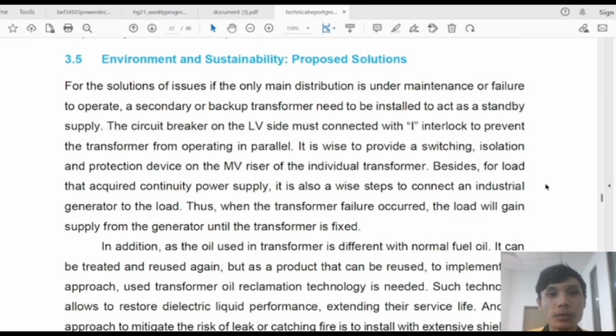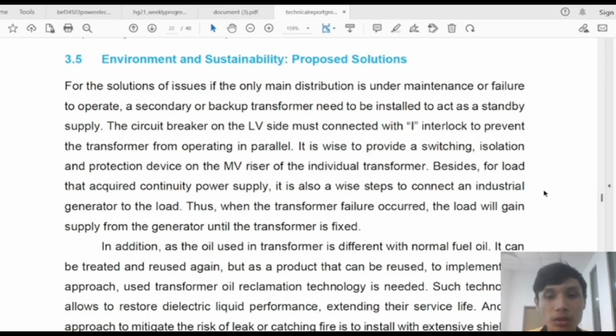For the environment and sustainability, we propose a solution. If the main distribution transformer is under maintenance or fails to operate, a secondary or backup component needs to be installed to act as a standby supply. The circuit breaker on the low voltage side must be connected with a high interlock to prevent the transformers from operating in parallel. It provides a switching, isolation and protection device on the end riser of the individual transformer.